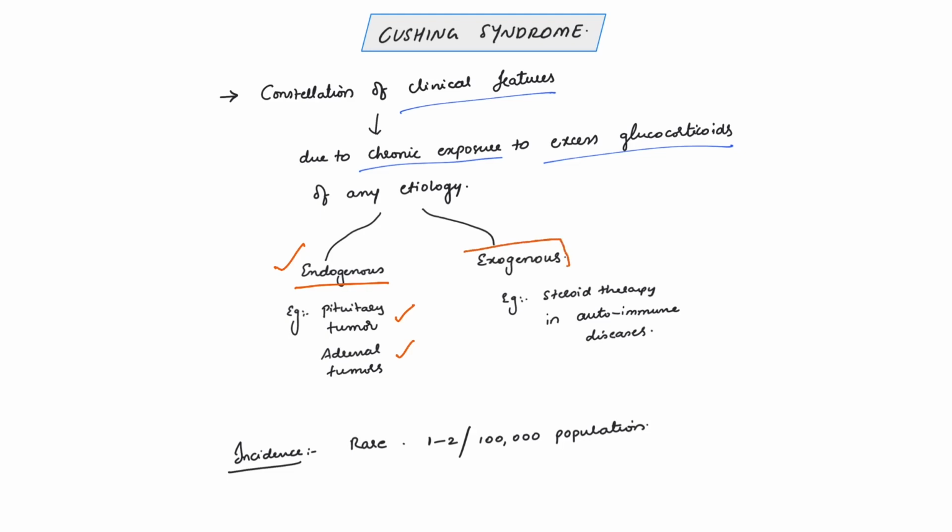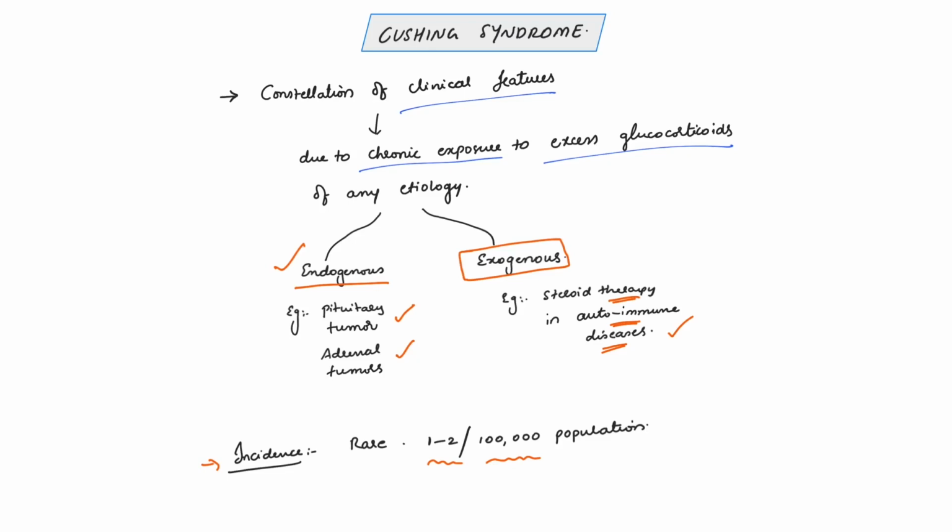It is considered exogenous cause if the steroids are administered from outside, like in the form of therapy. Usually, steroids are given for long term in case of autoimmune diseases like SLE, rheumatoid arthritis, etc., who are prone to develop Cushing syndrome. And coming to the incidence, Cushing syndrome per se is very rare condition. It is seen in only 1 to 2% among 1 lakh population.